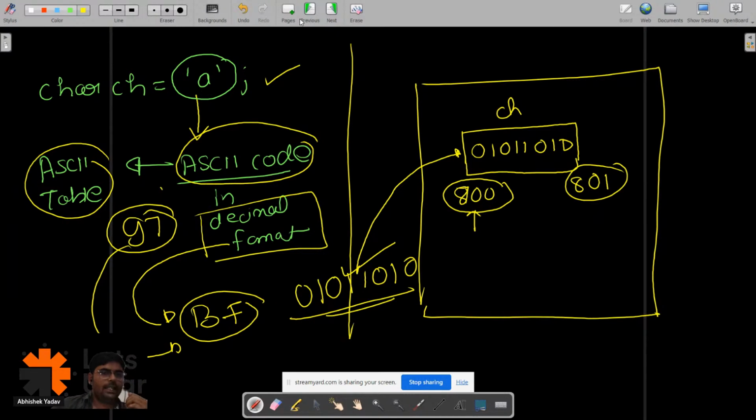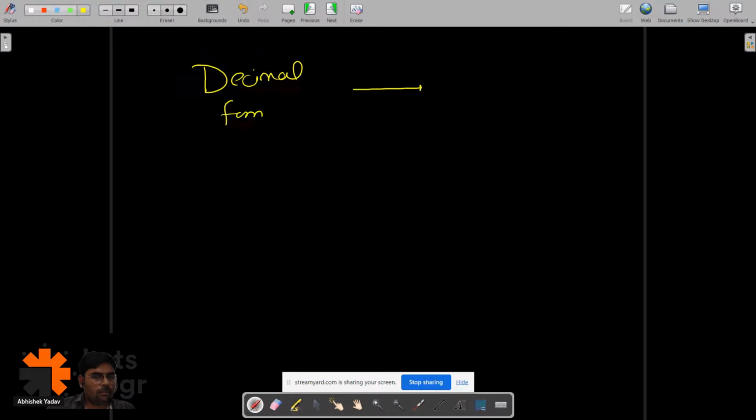Okay, Shriram, there is a way to convert decimal format data to binary format data. You can Google that part.